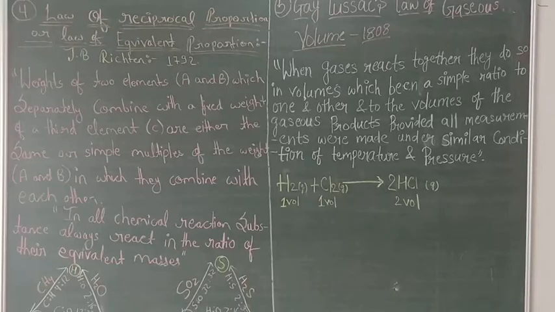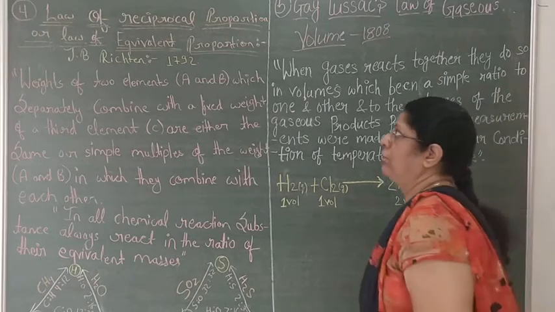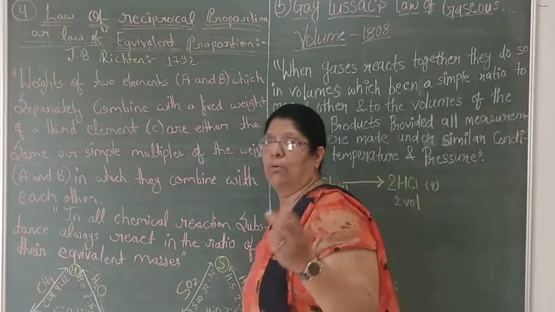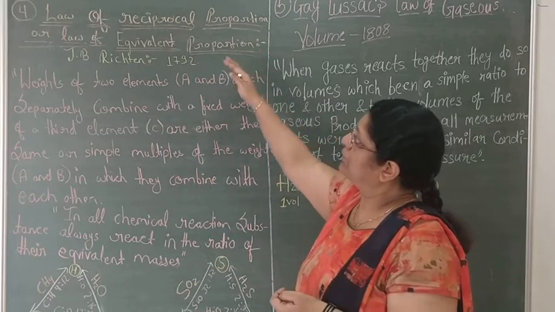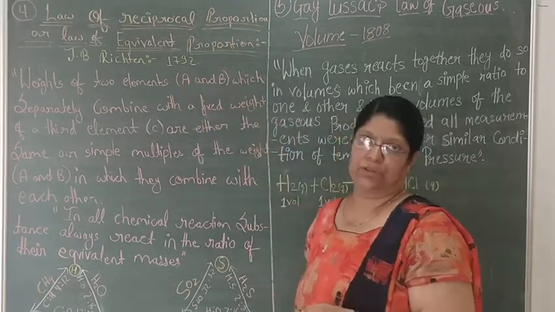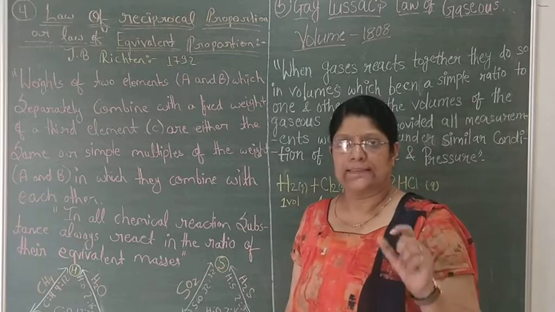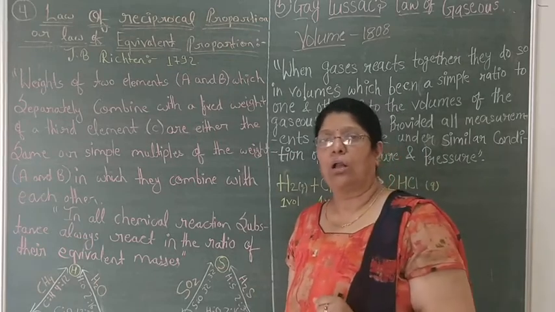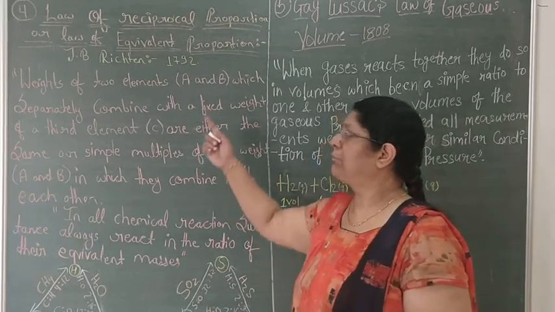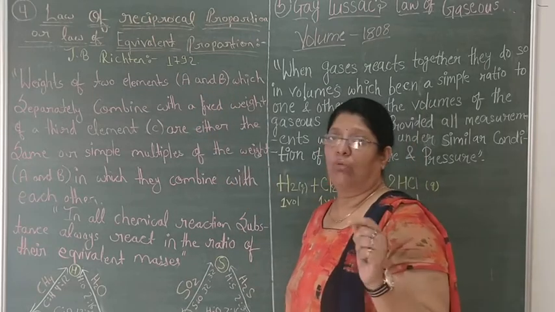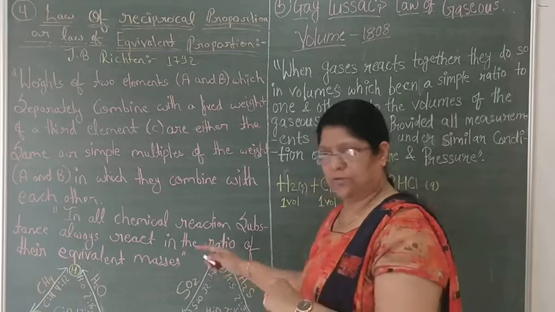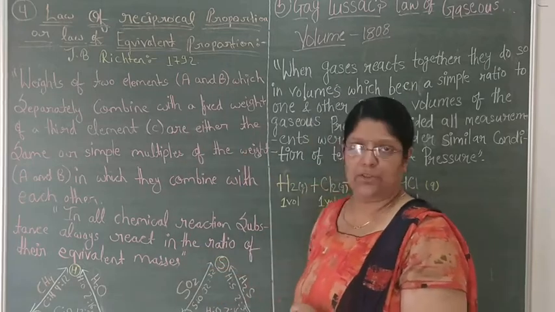In 11th class, we are continuing the topic that is law of chemical combination. Today we will talk about the fourth law, that is law of reciprocal proportion or law of equivalent proportion. Law of reciprocal proportion or law of equivalent proportion was given by J.B. Richter in 1792. What is this law saying? First, we are coming to the example, then I will teach you through theory.